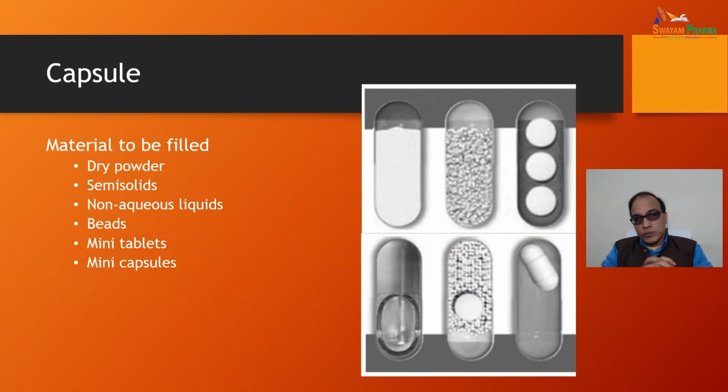materials to be filled in capsules. They may be dry powder, semi-solids, non-aqueous liquids, beads, mini tablets, mini capsules. They may be enclosed as materials inside the capsules. In novel drug delivery systems, the capsules have been modified in various forms. Advanced capsules have been formed with the help of various polymers, not just with the help of gelatin. The shells may be of different types. They are called vegetarian source of capsules.